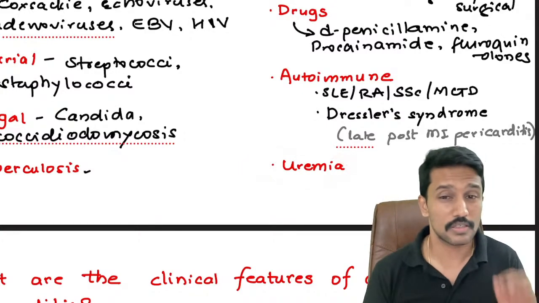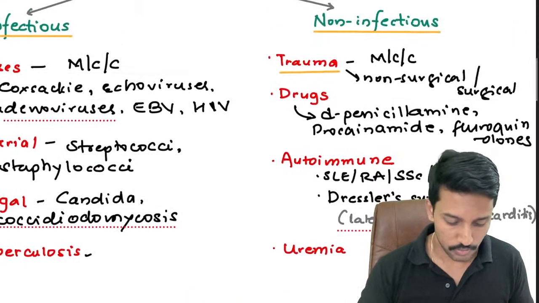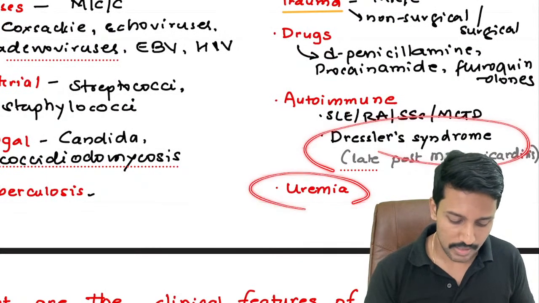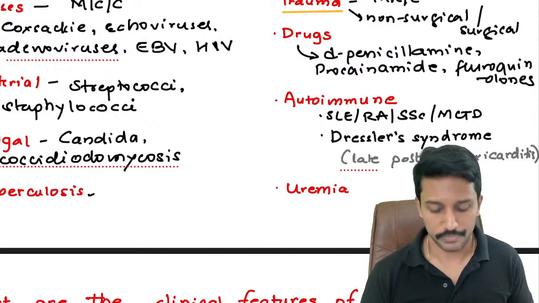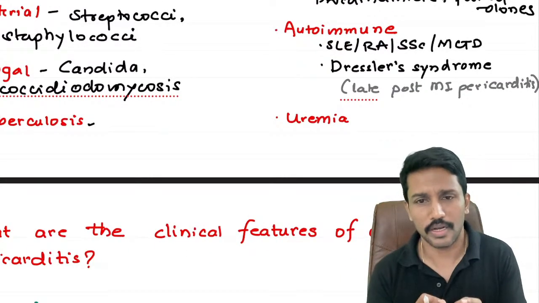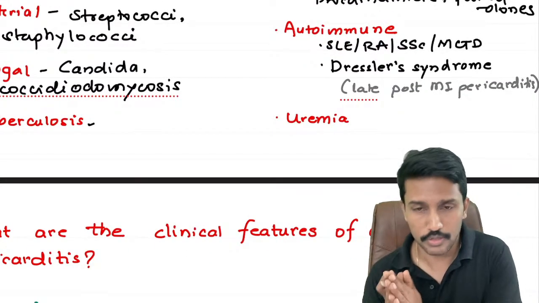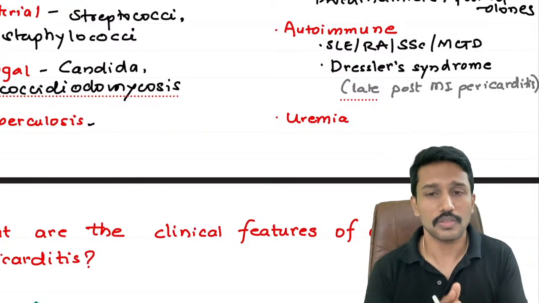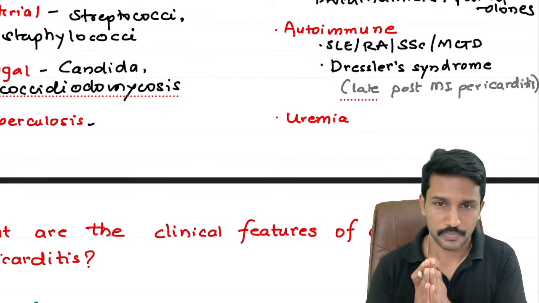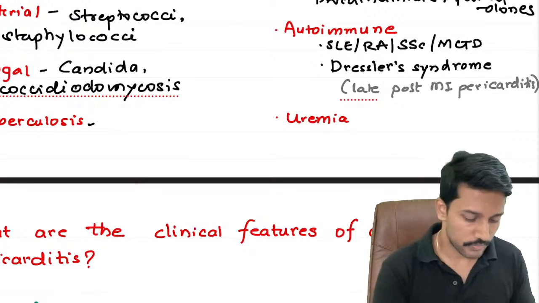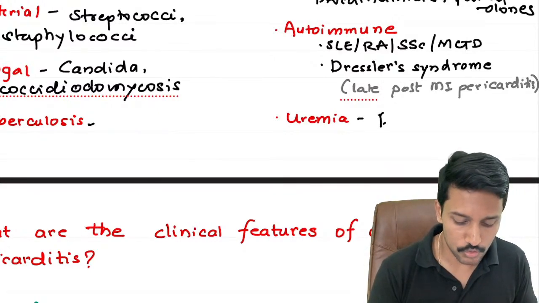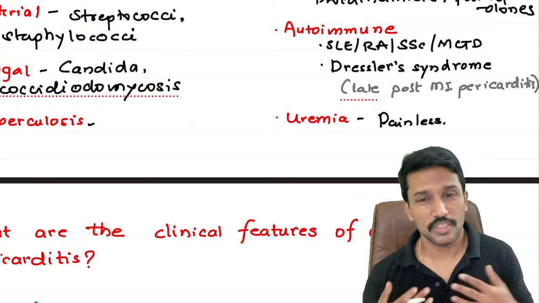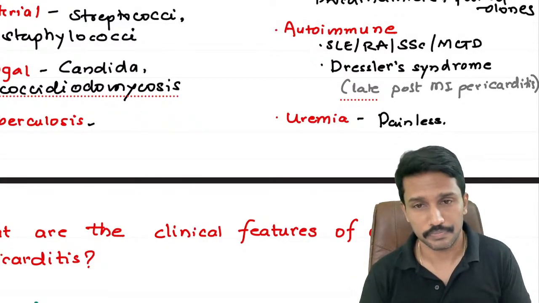And last but not the least, a very, very important point: apart from asking about drugs known to cause pericarditis and Dressler syndrome, they have repeatedly asked about uremia. So when we have chronic, or even for that matter, acute severe renal failure, blood urea level increases. Urea is toxic to the pericardium. It causes inflammation of the pericardium. Why is this important? Because when uremia causes pericarditis, it is usually painless. So these patients may not even develop pain as a symptom.